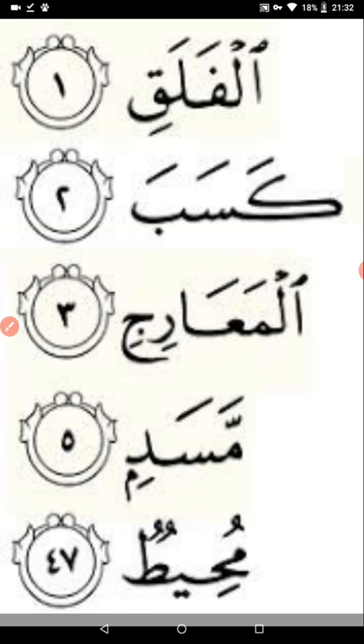So now let us summarize what we have learned today in this lesson. We have learned that there are 5 kalkala letters which are qaf, ta, ba, jim and dal, in short, kutubu jadd. Kalkala means to disturb the letter that has sukoon in it.